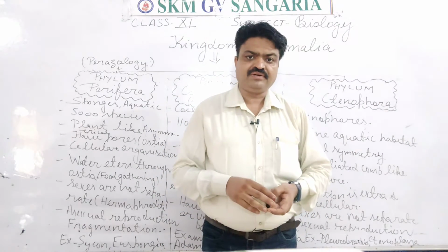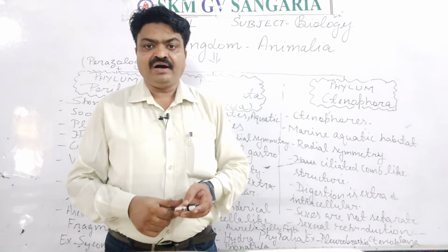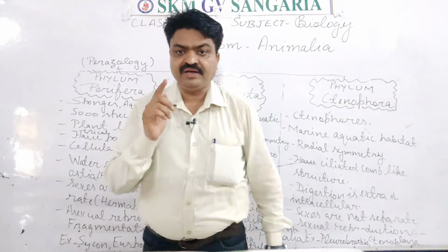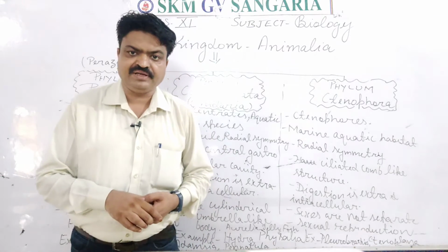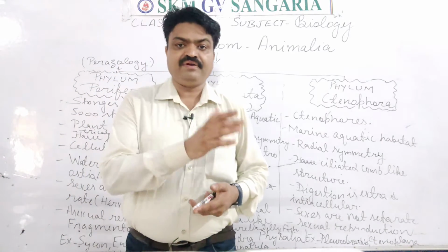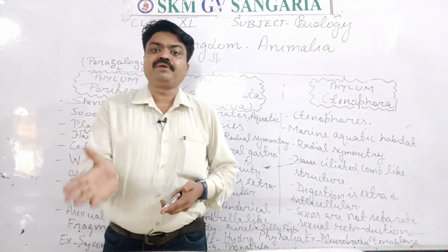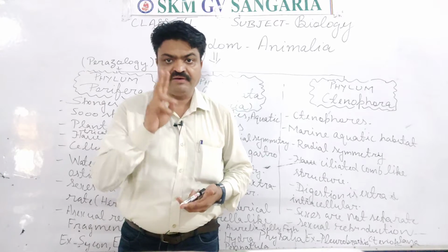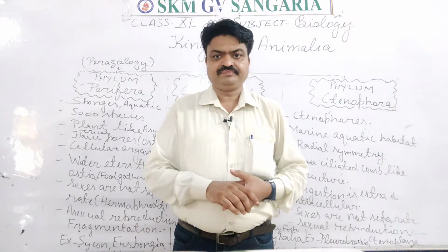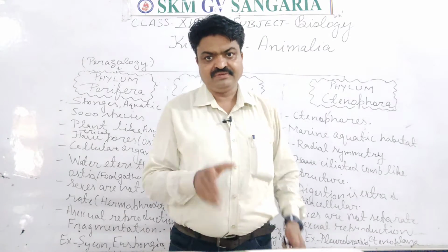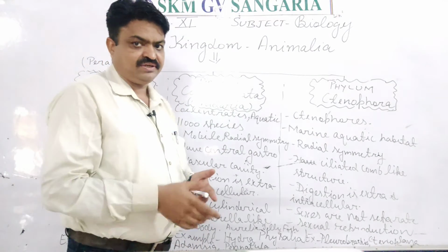These are the phyla, students, and most of the living organisms of these phyla are aquatic in nature, meaning they are found in aquatic habitat. Which type of aquatic habitat? They are found in marine aquatic habitat. They are also diploblastic in nature, meaning they have only two germinal layers, ectoderm and endoderm. These are their similar characteristics.